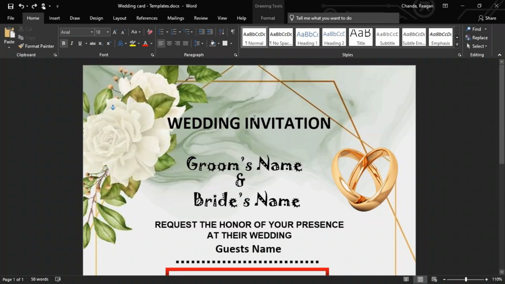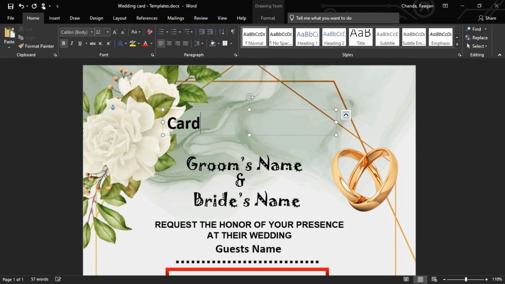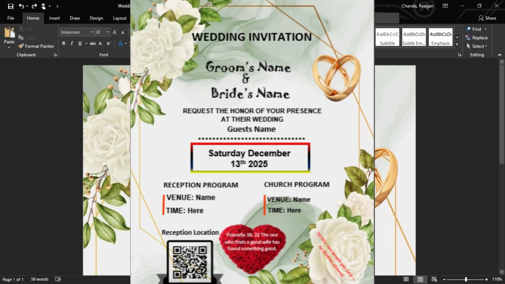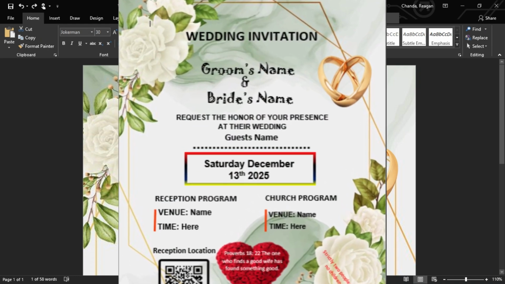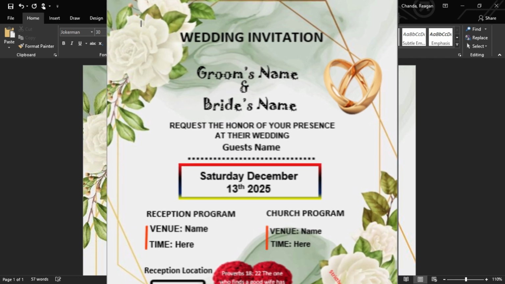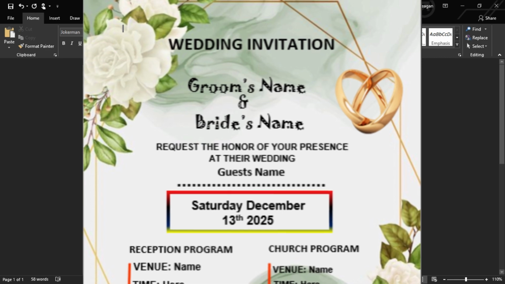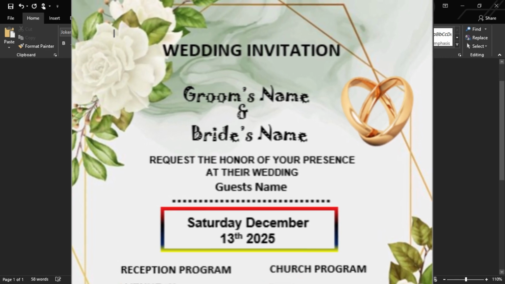Let's take a quick look at this elegant wedding card template, beautifully designed for any couple's special day. At the top, we have the bride and groom's names, followed by space for the guest's name, making each card personal and heartfelt. Next is the classic line, "Request the honor of your presence at their wedding," giving the card